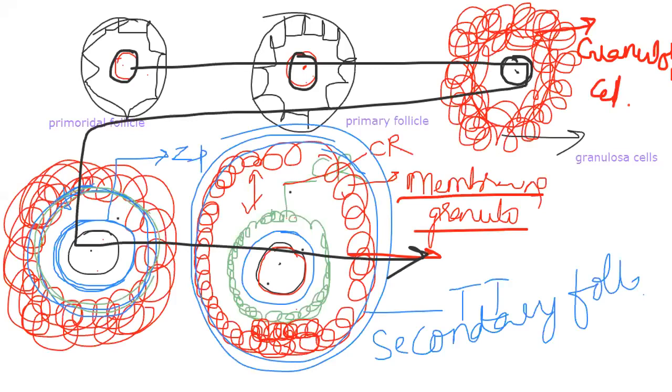I will make separate notes for that, at what stage it is present. First of all, the primary oocyte. Let me increase the font.